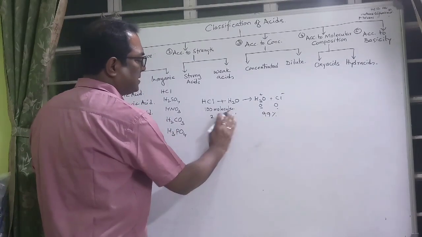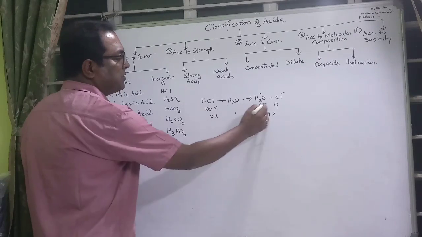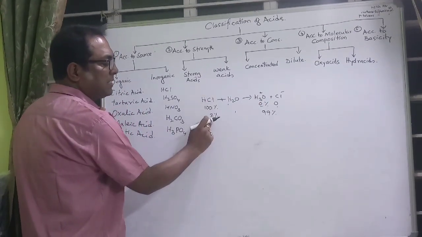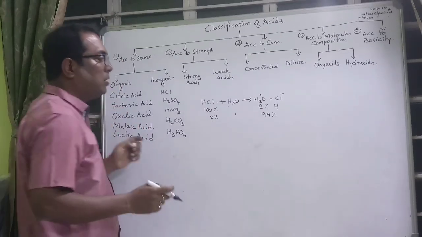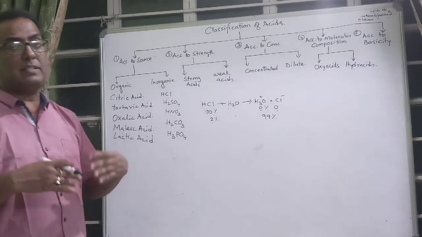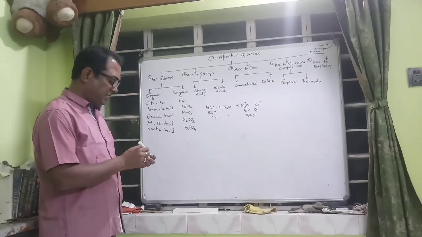The remaining is 2%. There was 100% here and this was 0%. Now it has come to 2%. The molecules remain as 2%. Ions become more, so in that case we call this a strong acid. So when the concentration of ions becomes more, we call this a strong acid.